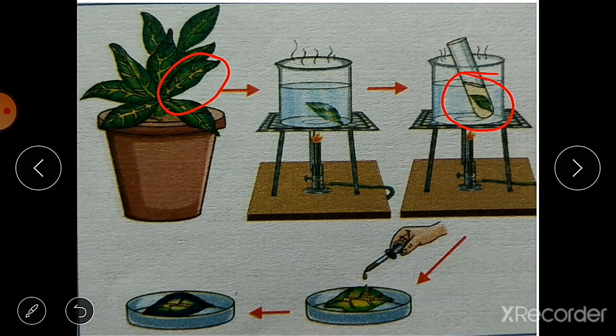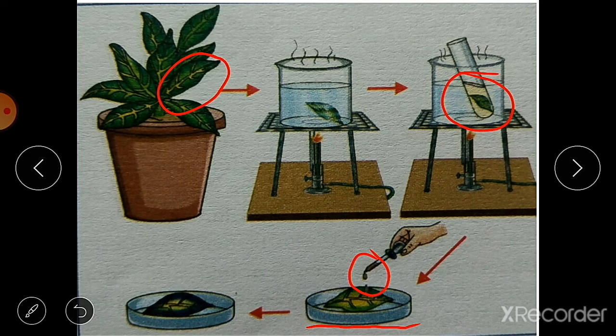Then you remove that leaf, wash it with water, put it in the petri dish, and put some iodine solution drops over this leaf.